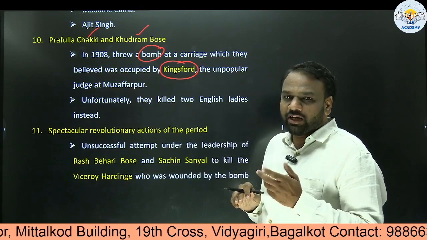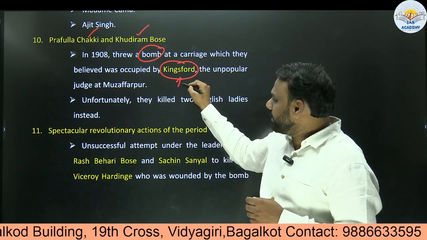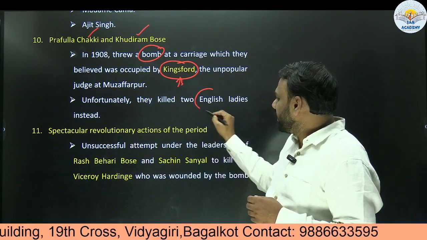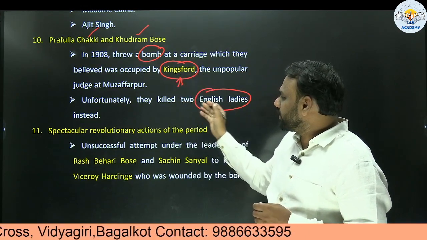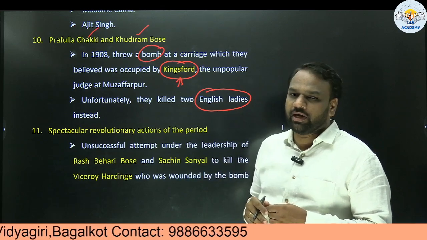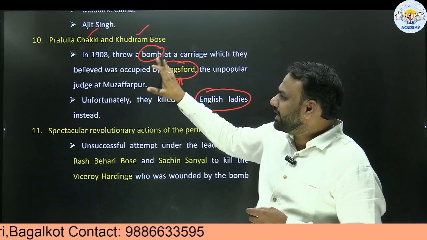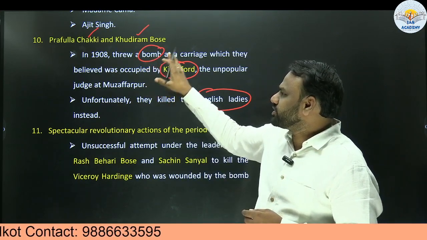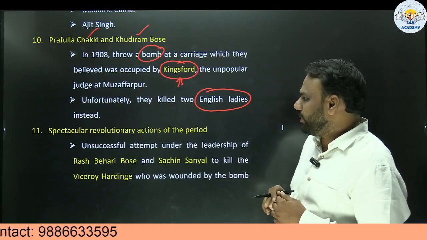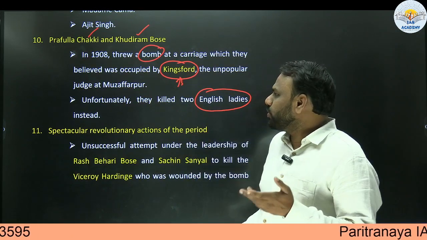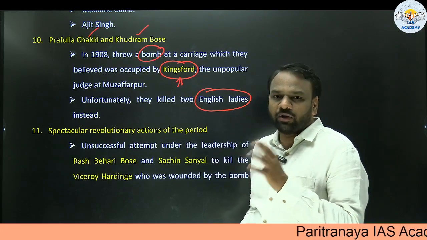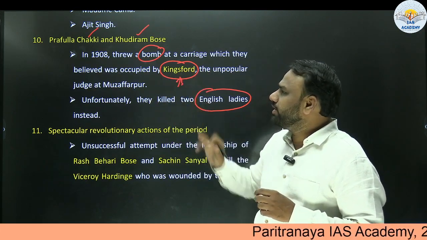But actually, the carriage was not occupied by Kingsford, but by 2 English ladies. So in that bomb attack, rather than Kingsford, the 2 English ladies died. But at least we can remember the daring attack made by Prafulla Chaki and Khudiram Bose. In prelims they can ask a question like this: who among the following made an attack on Kingsford? Prafulla Chaki and Khudiram Bose.